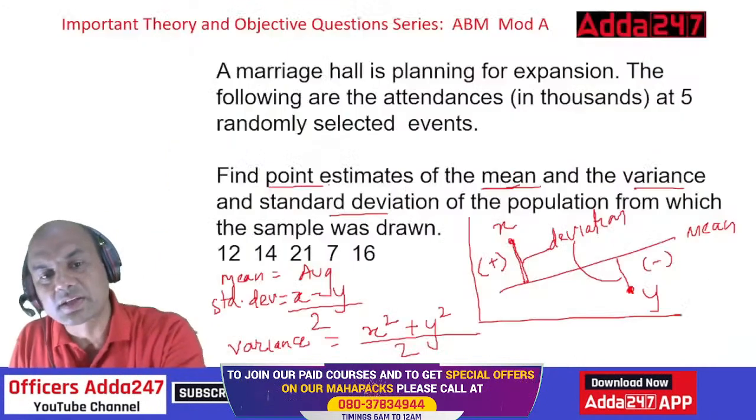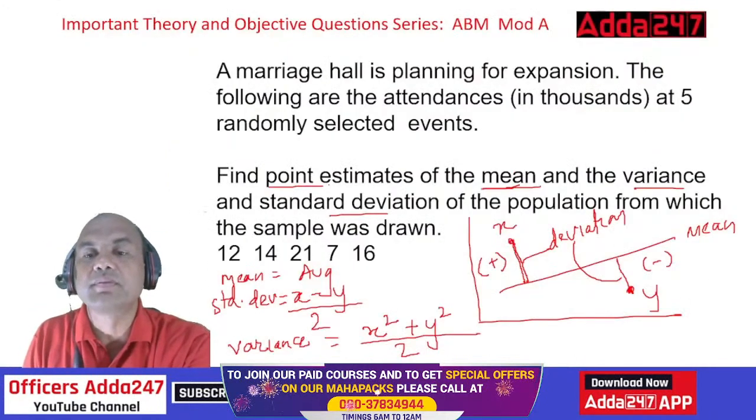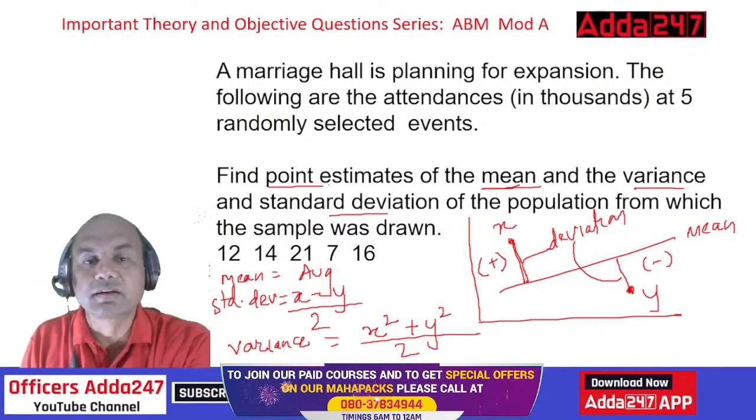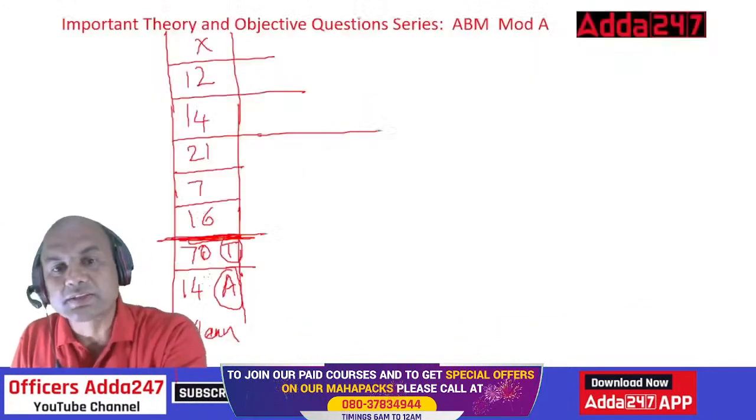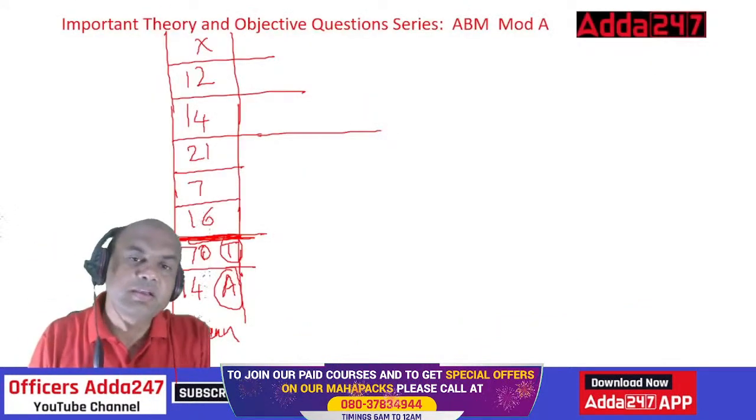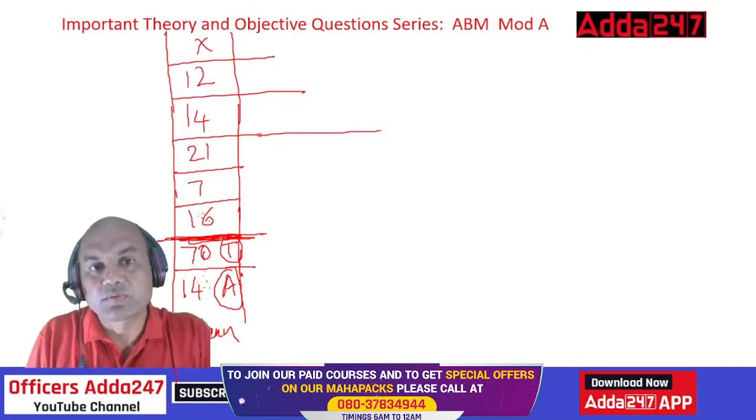What are the answers required? 3 answers are required. One is mean. Second is variance. And third is standard deviation. So one answer I have already got, the mean. Now I have to find out the variance. How to find the variance?